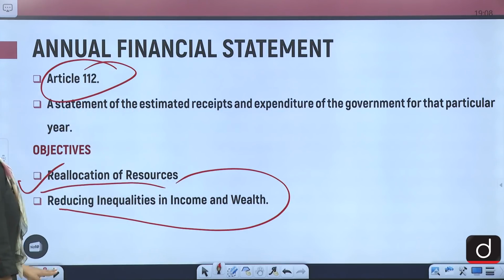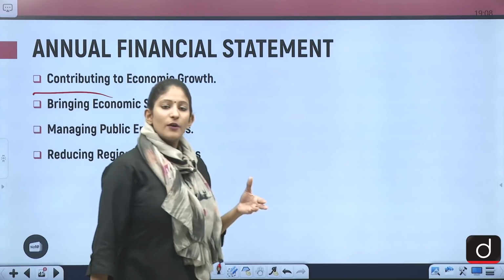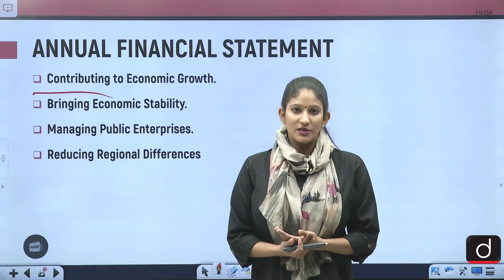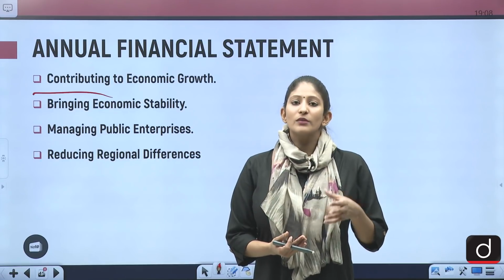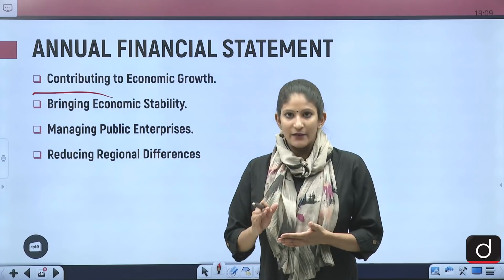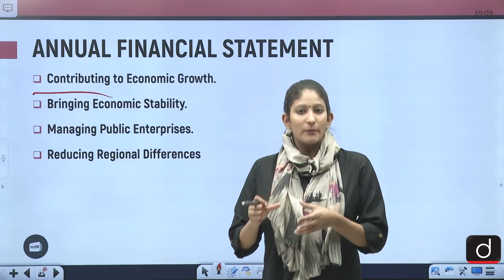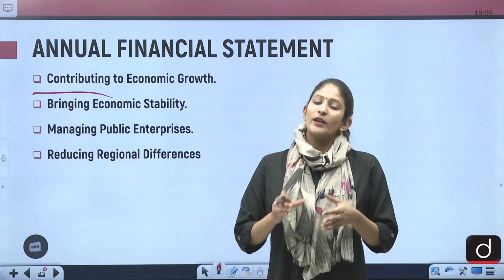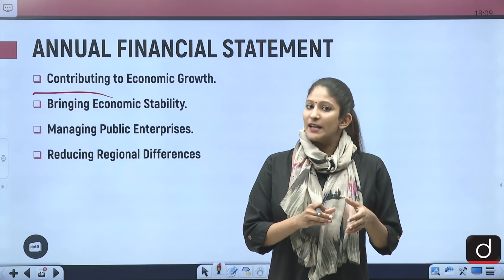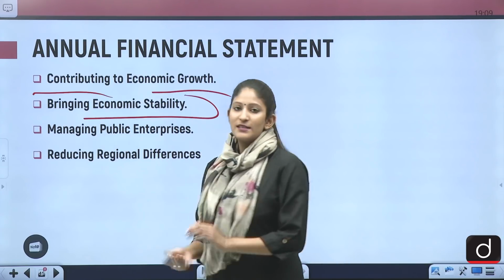Third objective was or is to contribute to economic growth. Of course, any government under its budget needs to see how the citizens of one's country are going to invest and save. So, investment and saving are all given in the budget. Proper planning is being done. According to that, savings and investment will take place, and then comes economic growth.